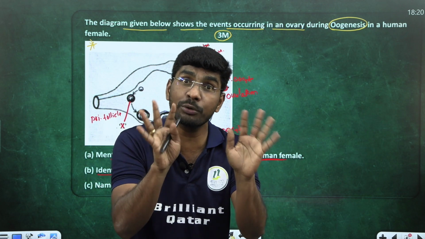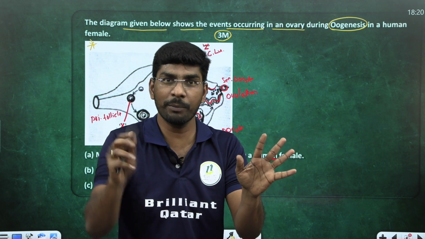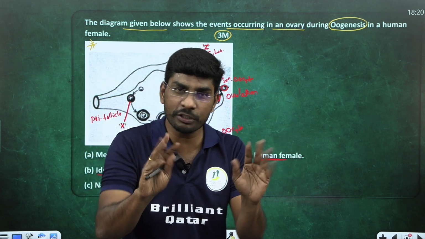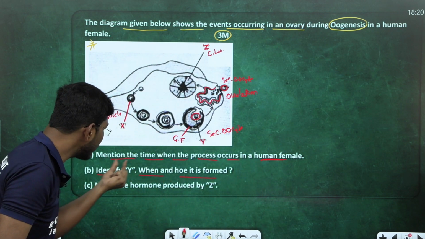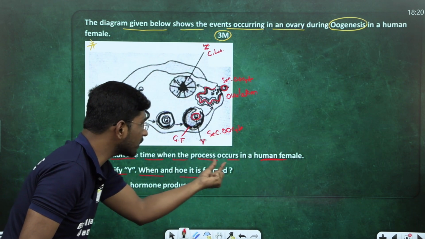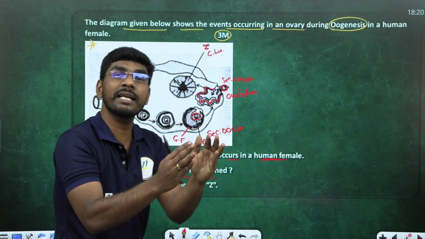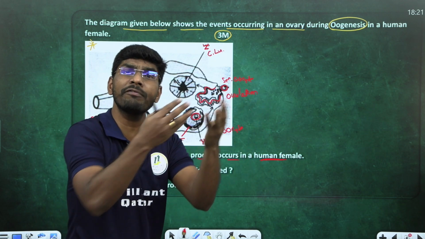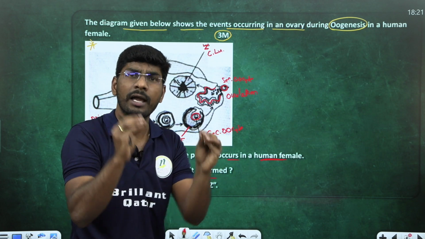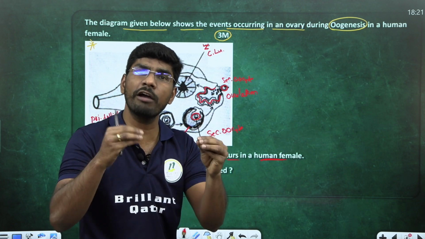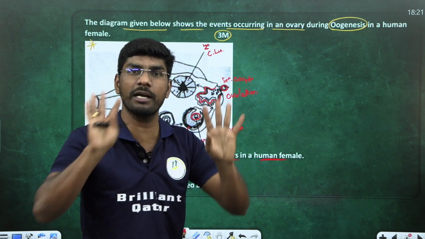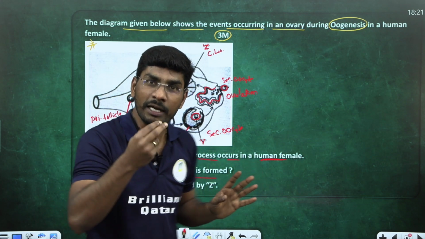Early embryonal stage only the process begins. You got my point? So what's the answer of this one? Mention the time when the process occurs in the human female, at the time of fetal stage or at the time of embryonal stage. The simple answer: at the time of embryonal stage or fetal stage, the oogenesis process began. First question clear.